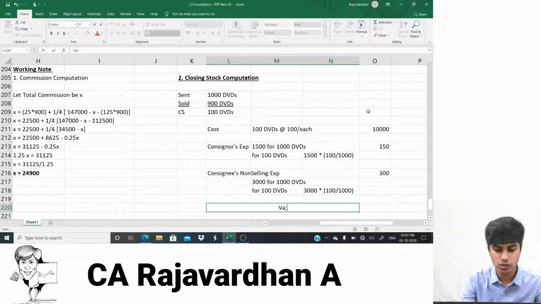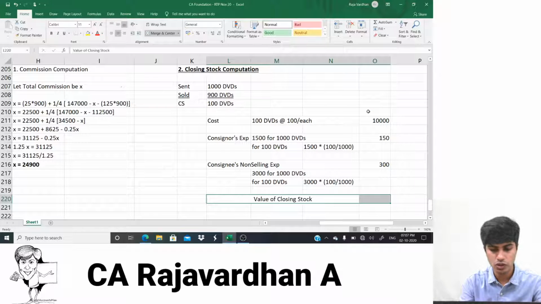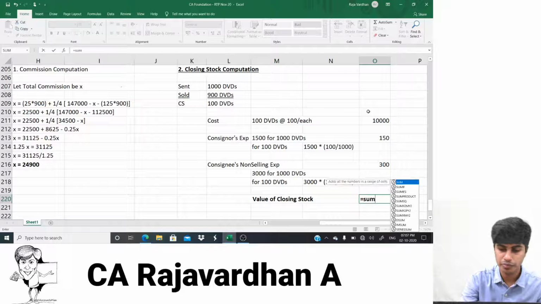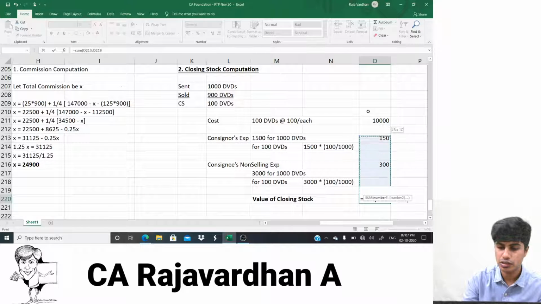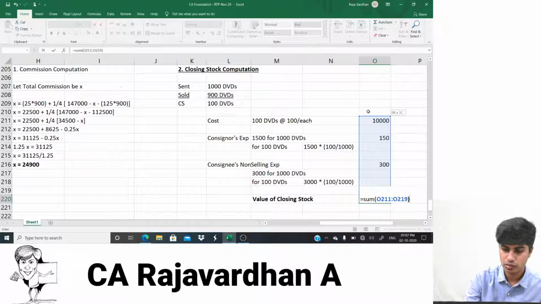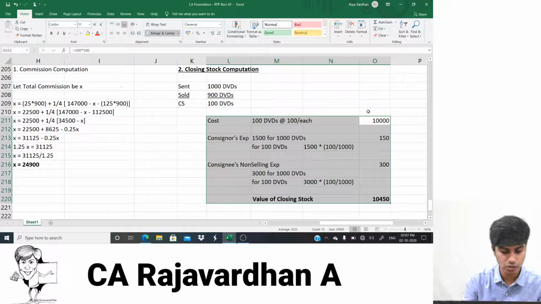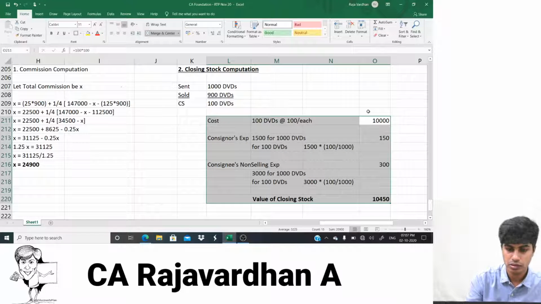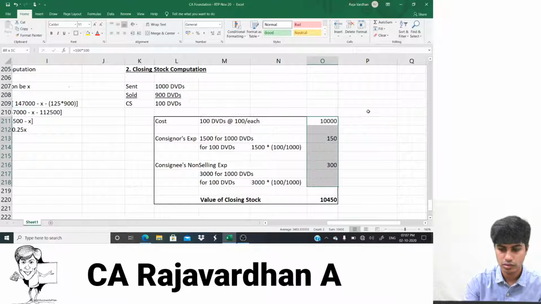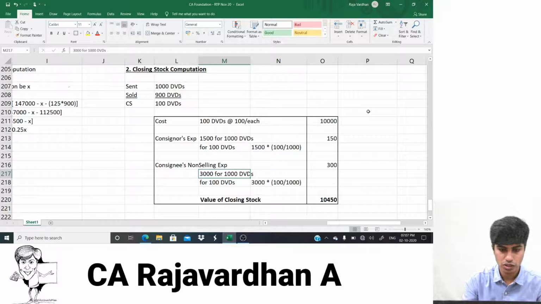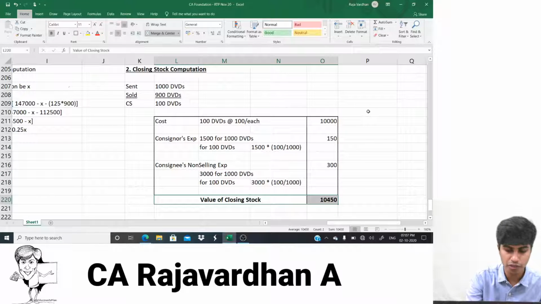Value of closing stock. How much is the value of closing stock? It's simple. It is equal to the sum of all these things. How much do we get? 10,450. That's it. We have it all. You guys can copy this. The closing stock computation table can be copied if you intend to.